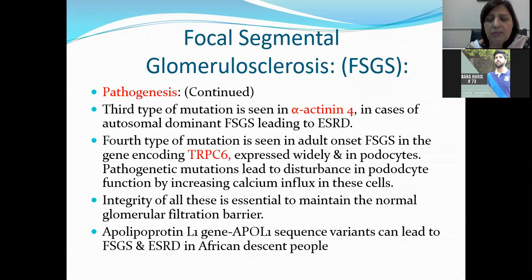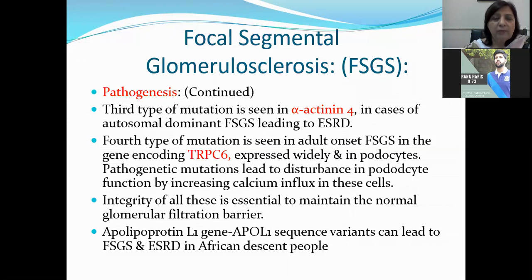Normally, there are no proteins present in the urine. They are all reabsorbed through the ultrafiltration of plasma. But whenever there is glomerular damage, then you can see proteinuria. Integrity of all above factors is essential to maintain the normal glomerular filtration barrier.